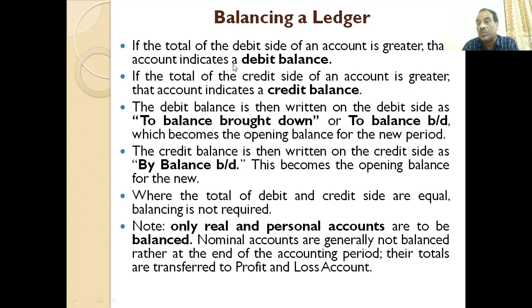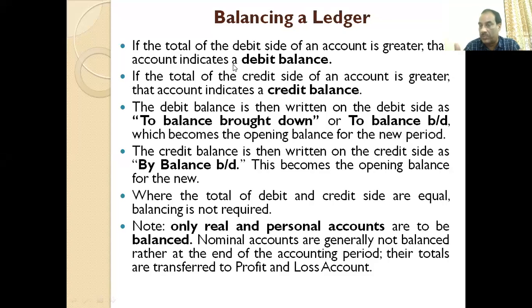Preceding is "To balance BD" if it is a debit balance, and if it is credit, then we will write "By balance BD". So there is a difference. Debit balance is always written after "To balance BD", and credit balance is written after "By balance BD". And again, this becomes the opening balance for the new period.